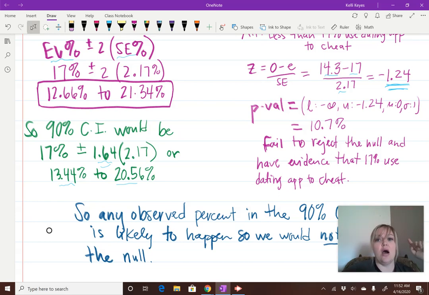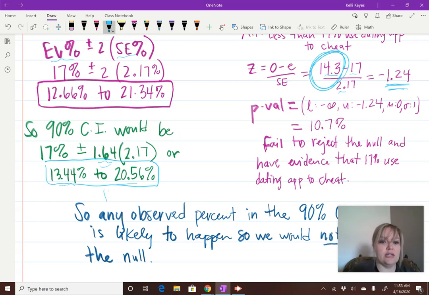But our observed percentage, did it fall into this interval? So we observed a percentage. This was 14.3, right? So we observed 14.3. Is that in our 90% confidence interval? Yes, it is. So therefore, we are not going to reject the null because it's likely to happen. It's in our confidence interval.